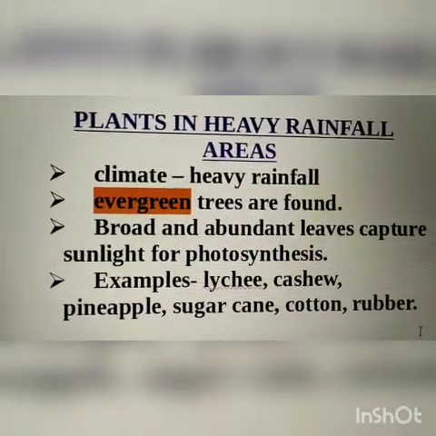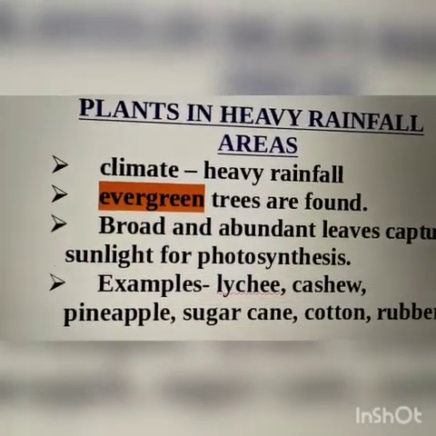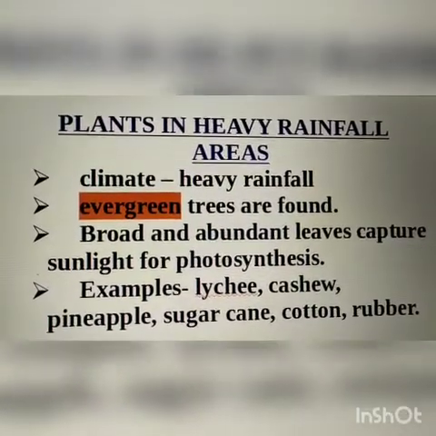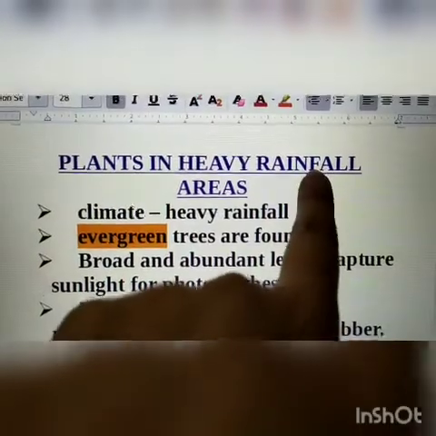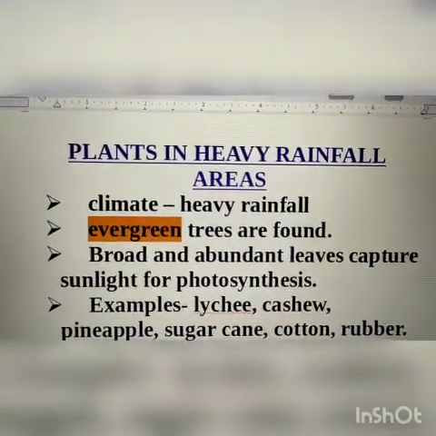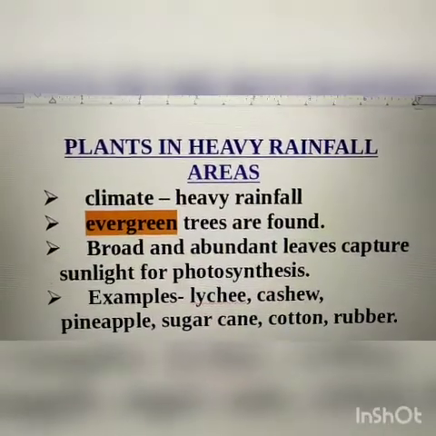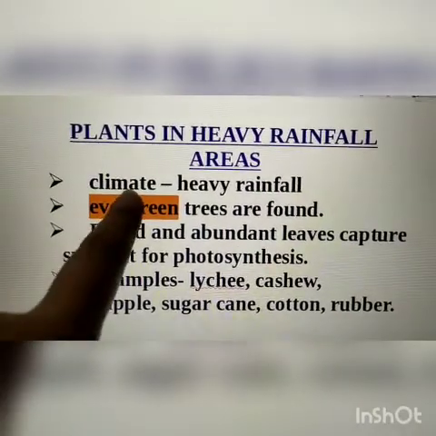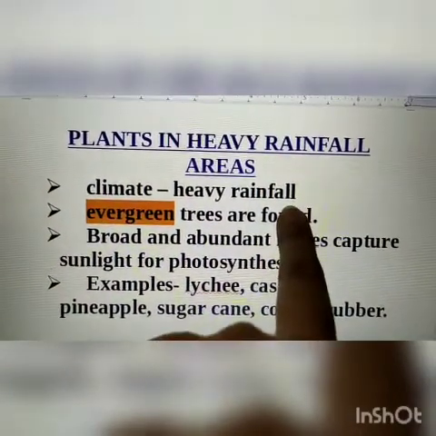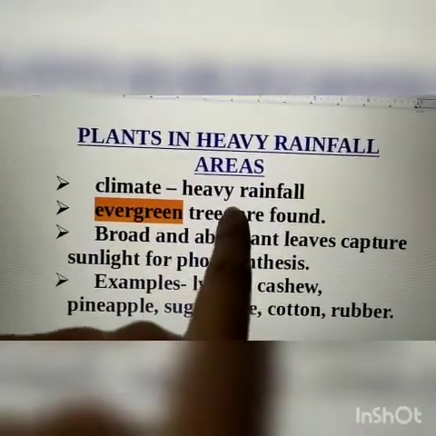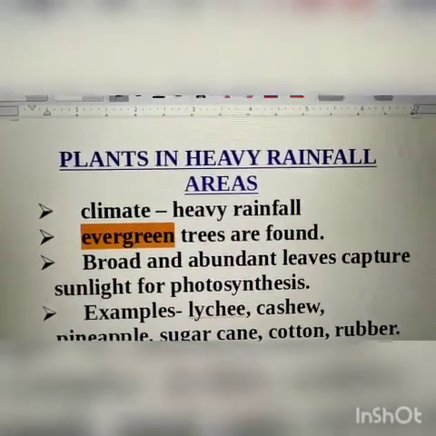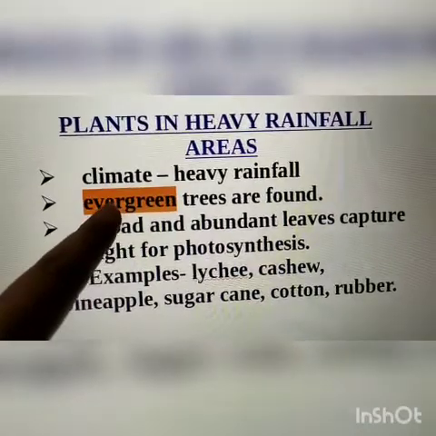Okay, now the next one is plants in heavy rainfall areas. What do you mean by heavy rainfall areas? Heavy rainfall means in these areas rainfall is much more as compared to normal areas. So the climate condition is heavy rainfall. Next, evergreen trees are found. Now what does this word evergreen mean?